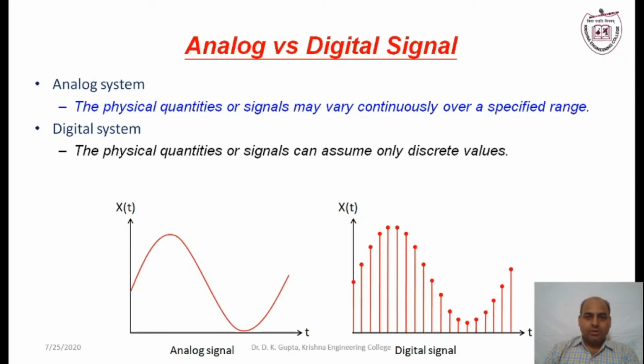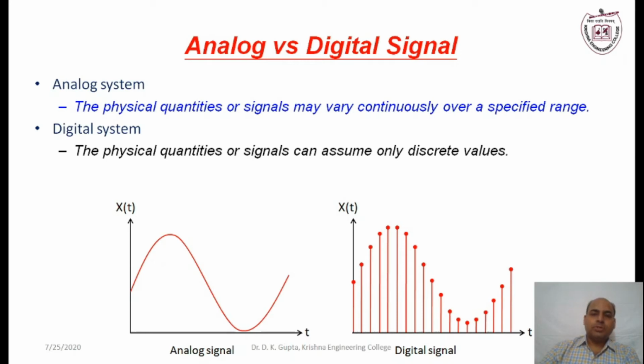We are using the word digital. So actually, what is a digital signal and what is an analog signal? If we compare both signals, then in layman's language we can easily say: the signal whose quantities vary continuously over a specified range, or whose magnitude can easily be determined at any instant of time, is called an analog signal. But the physical quantities or signals that can assume only discrete values are called digital signals.